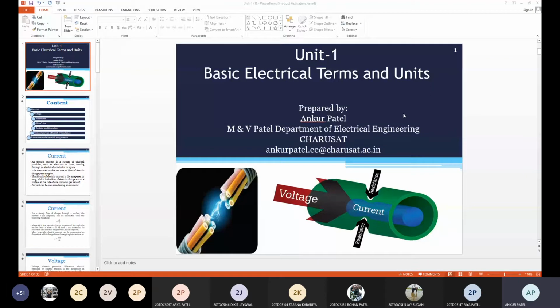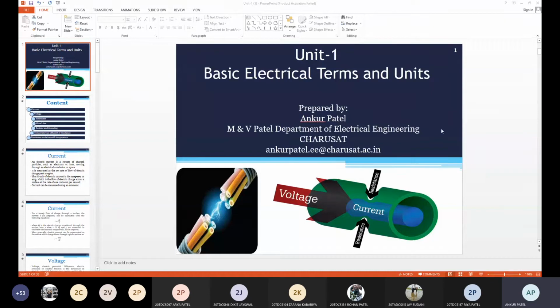Can anyone tell me the unit of energy? Joule, yes, good. Joule and calorie. One unit of energy is equal to 1 kilowatt hour. Electrical energy is also defined as E is equal to V square T divided by R, or it is the product of power into time, E is equal to P into T.